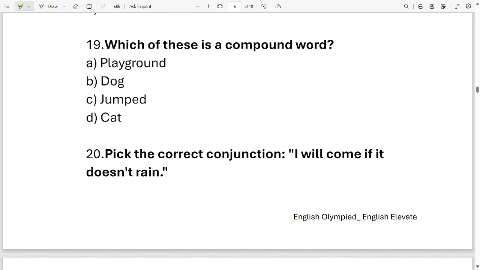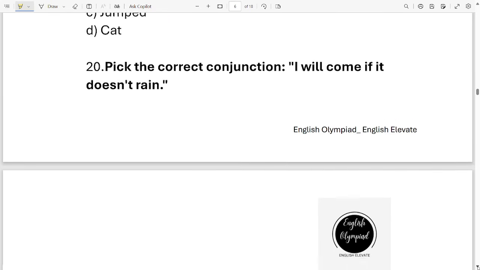Okay, question number 19. Which of these is a compound word? Okay, here we are looking for a compound word. Options are playground, dog, jumped, cat. Can you identify the compound word out of these four options? It is option A, playground. Let's move on to the next question, which is question number 20.